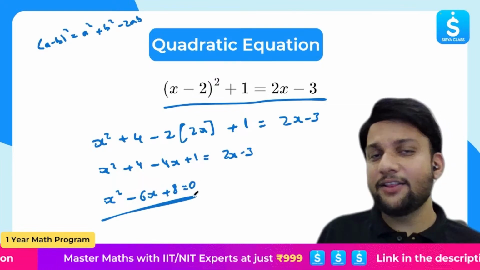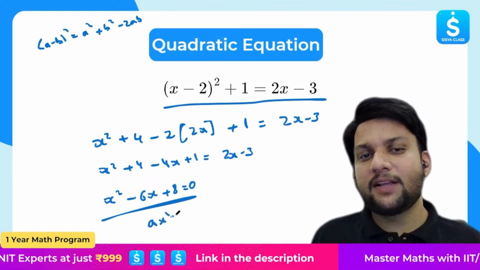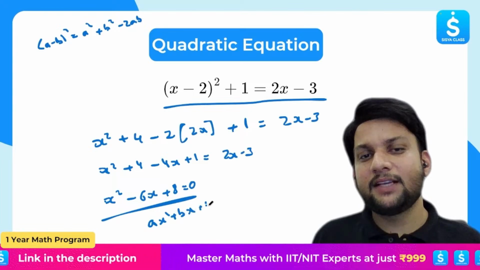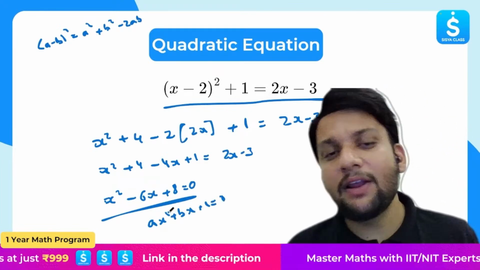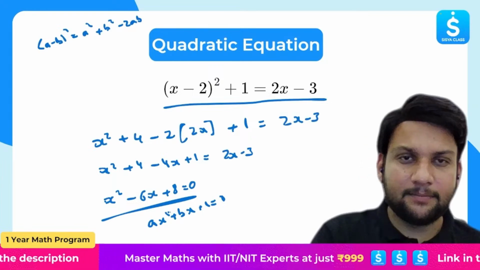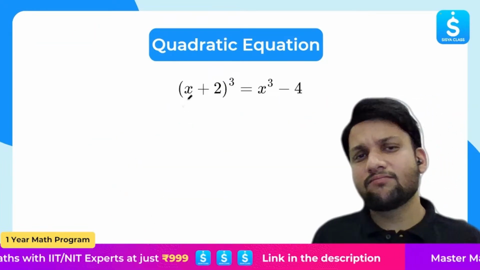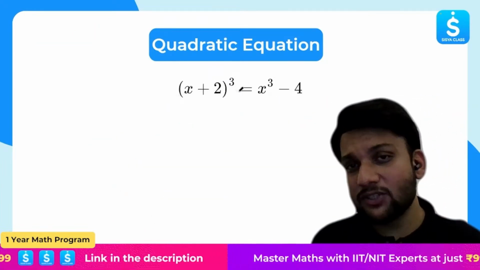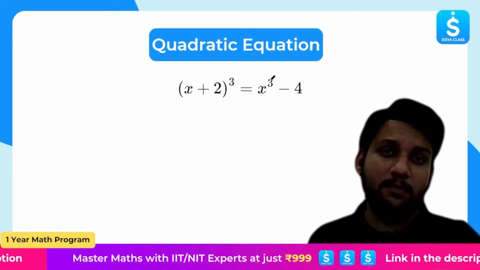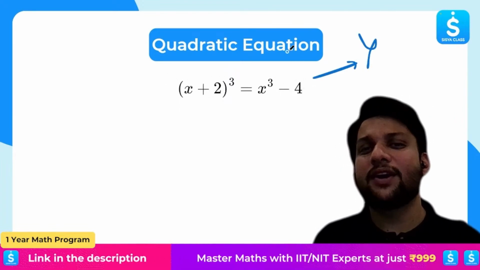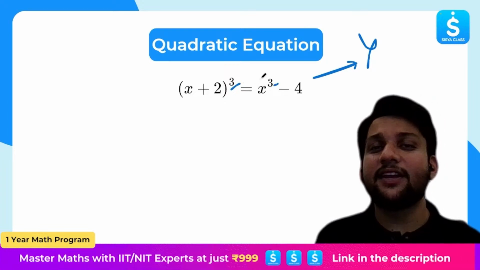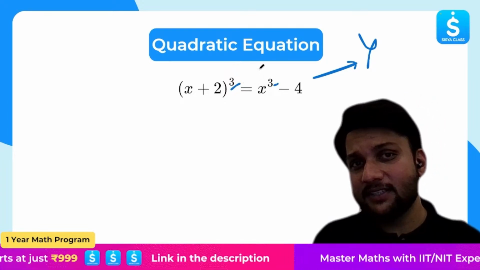Now tell me, is it in the form of ax² + bx + c = 0? Yes or no? Of course, yes. So a is 1, b is −6, and c is 8. How about this one? (x + 2)³ = x³ − 4. Tell me. At first thought, you will be saying, no sir, this is not a quadratic equation. We are getting 3 and 3 here. But is it really the case?